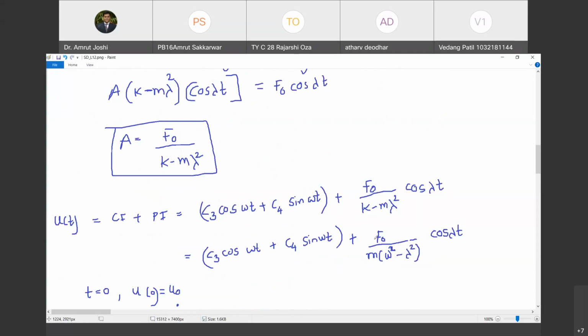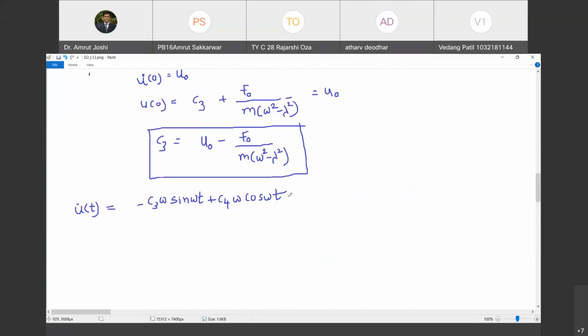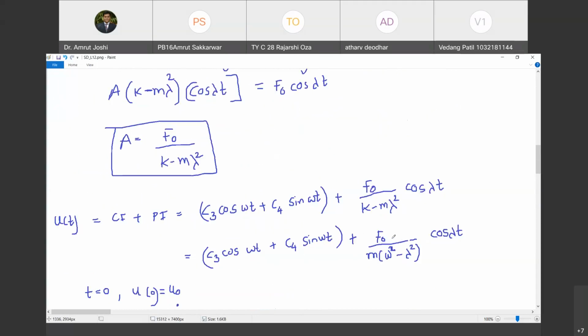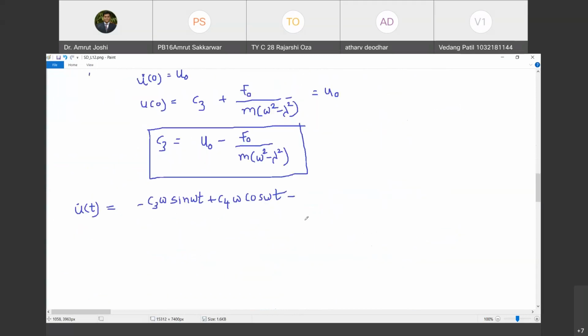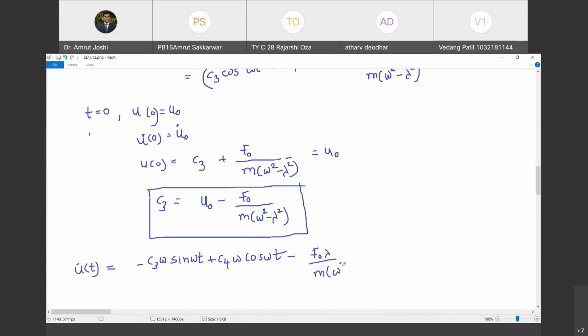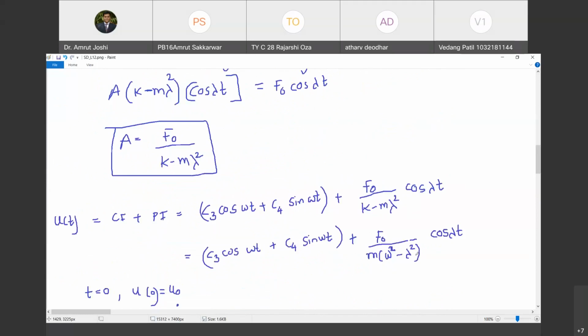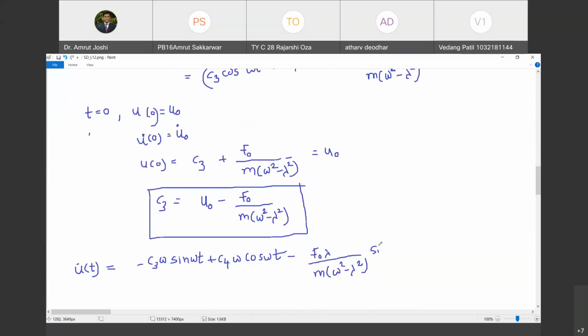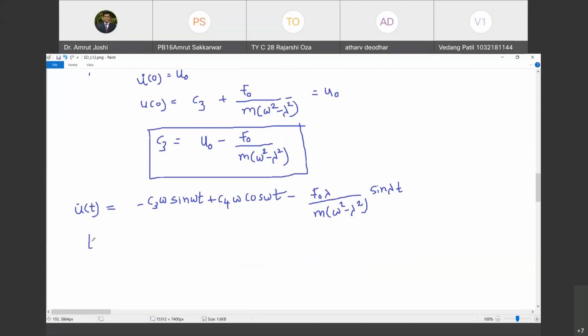Plus lambda f0 upon m into omega square minus lambda square cos lambda t, minus f0 lambda by m into bracket omega square minus lambda square, sin lambda t. Do you agree with me? Yes. Fine. Now when t equal to 0, what happens to u dot of t?